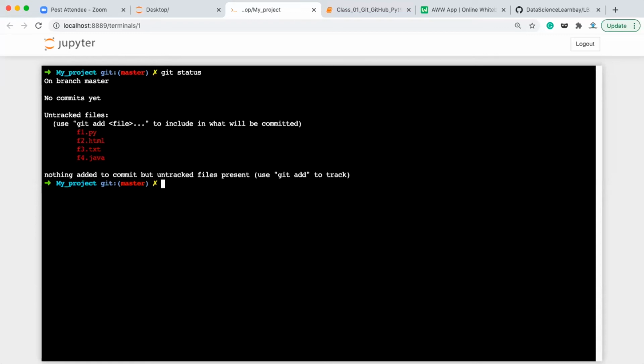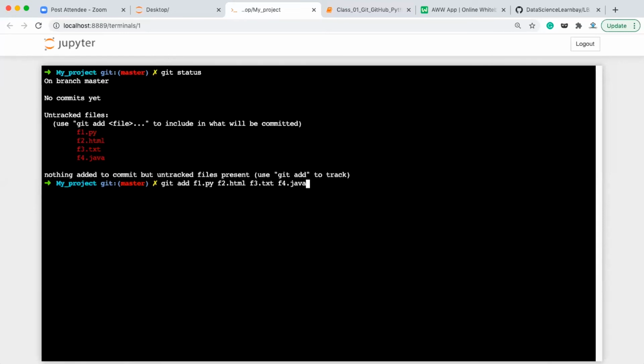Okay? So the git add command we have done till here. Now next we are going to add these files to the staging area. How will we be adding these files? So we'll be running git add. There are different ways you can run these commands. Let's say if you want to add files individually, you can write here f1.py, then f2.html, then f3.txt, and then f4.java.